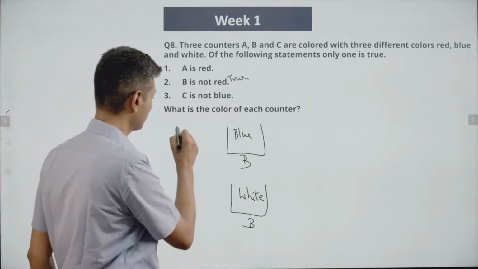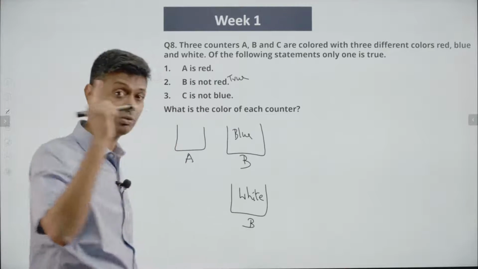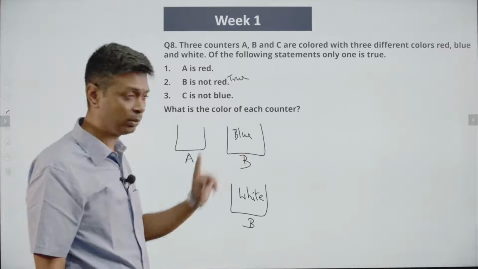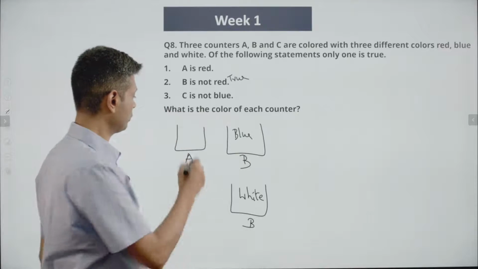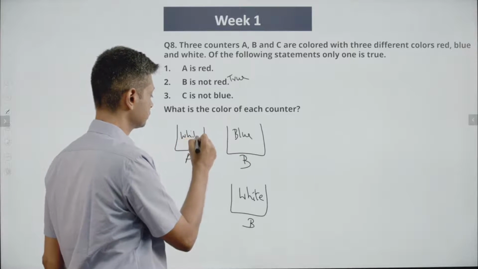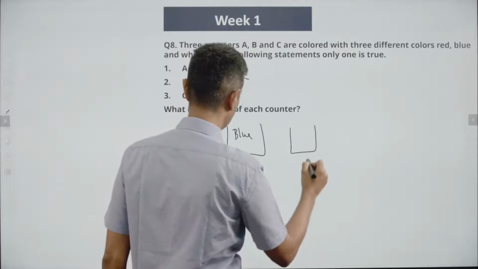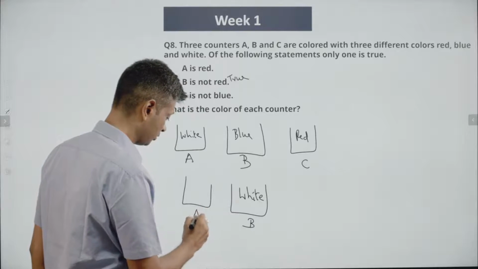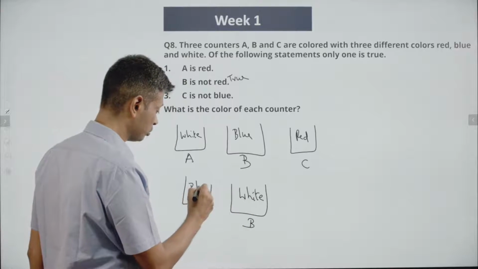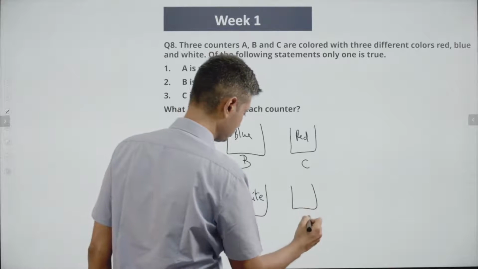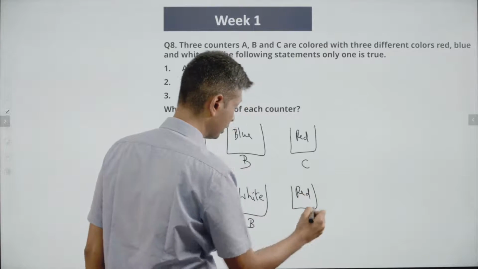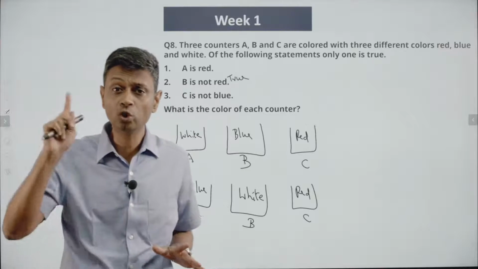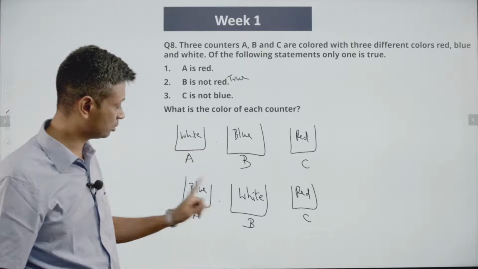Right? Or the first statement has to be false. That means A cannot be red, otherwise that will end up being true. B is blue, A cannot be red, so A has to be white. In this case, C has to be red. Or if B were white, A has to be blue, C again has to be red. Lovely. We've assumed the second statement is true. If the second statement only were true, this is possible, this is possible.